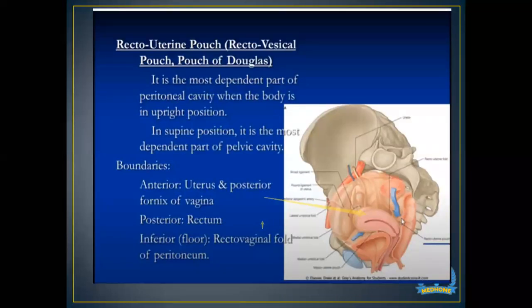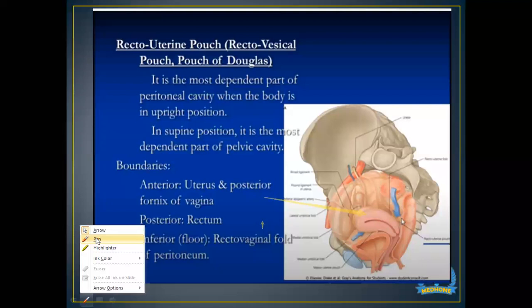Now the next pouch we have is the rectouterine pouch, or the pouch of Douglas, or rectovesical pouch. Most of us know this pouch. We all know this pouch. That is the pouch of Douglas. Now it is the most dependent part of the peritoneal cavity when the body is in upright position.